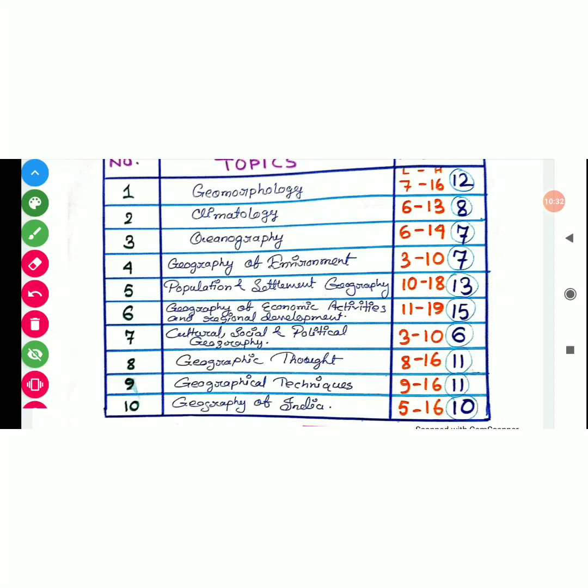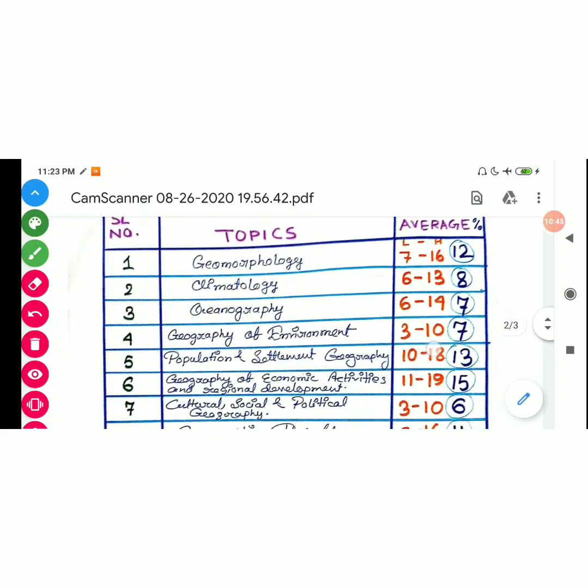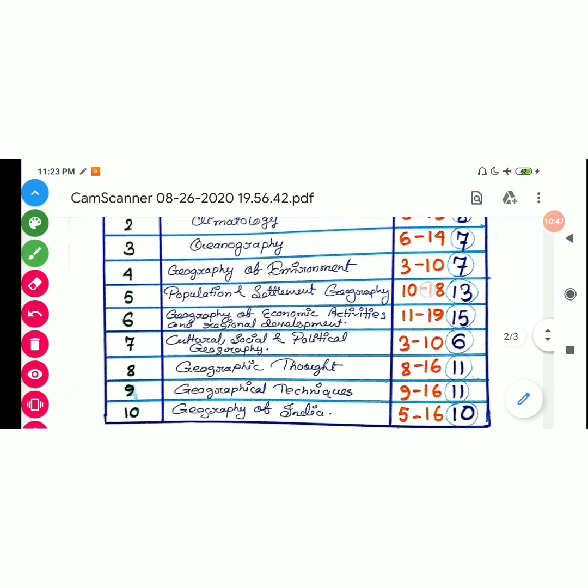So here I am going to show you another chart. It is also a summary of this chart, okay. So please concern about this chart.